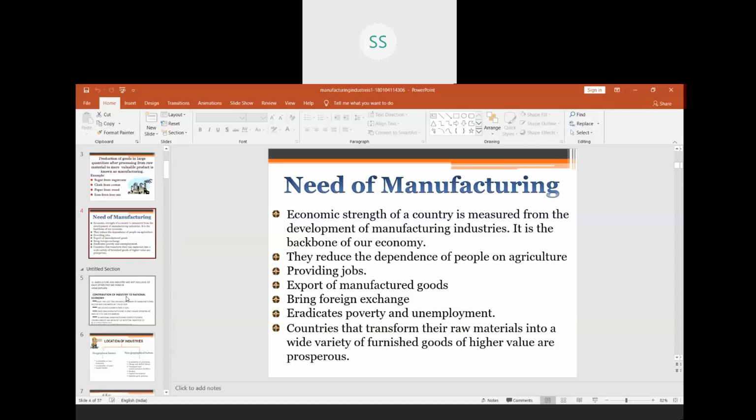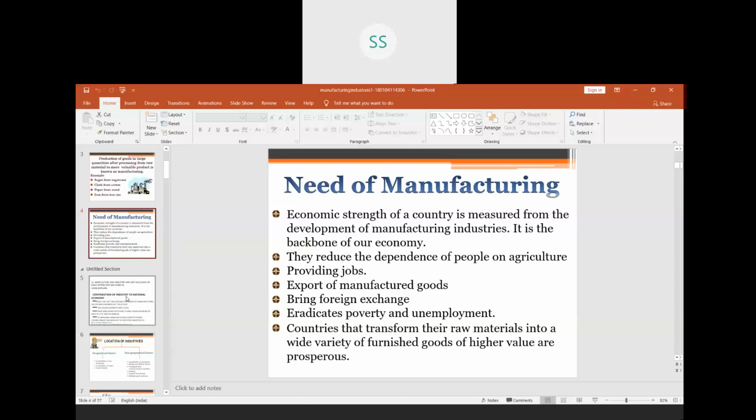Second point is they provide jobs, as well as they eradicate poverty and unemployment. We say that industrial development is a precondition for eradication of unemployment and poverty from our country. That means if we have to remove poverty from our country, we need this manufacturing sector. Without this, we cannot remove poverty and unemployment from our country.